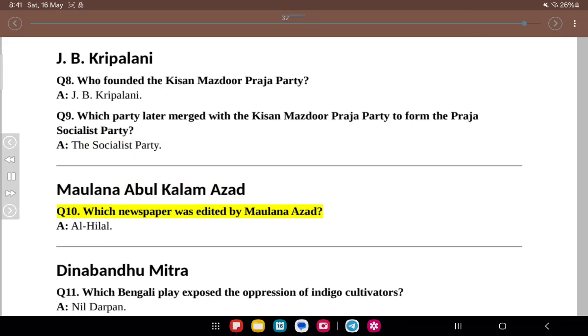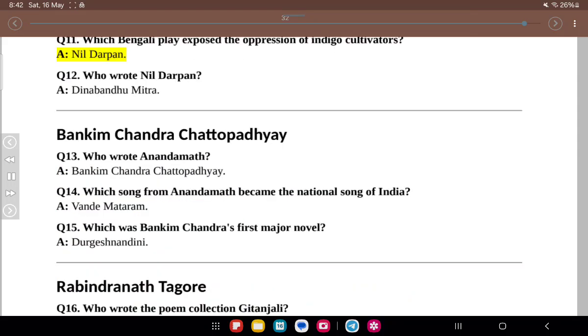Maulana Abul Kalam Azad. Q10. Which newspaper was edited by Maulana Azad? A. Al Hilal. Dinabandhu Mitra. Q11. Which Bengali play exposed the oppression of indigo cultivators? A. Neel Darpan. Q12. Who wrote Neel Darpan? A. Dinabandhu Mitra.